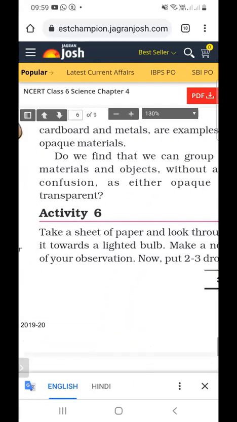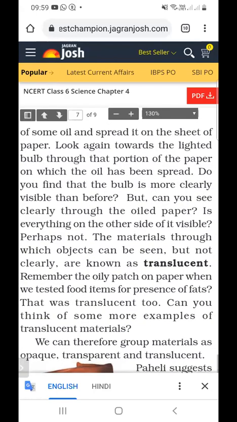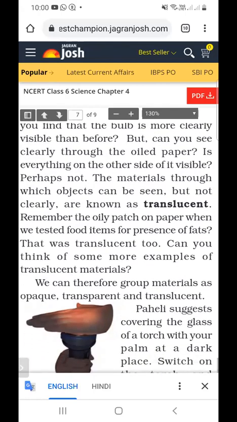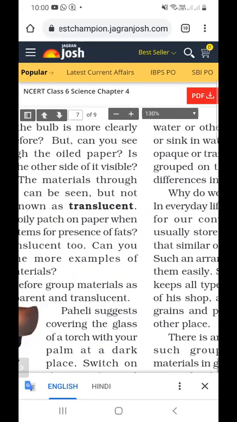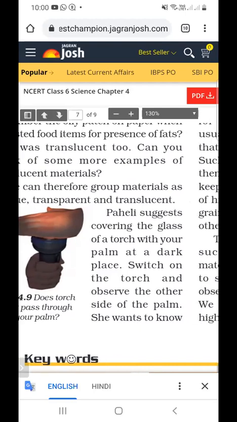Next is Activity 6. In Activity 6, we take a paper and look through it at a lighted candle, and then we spread some oil on the paper. Then some portion can be seen, and these types of materials are called translucent objects. In the next case, we take a torch and put our palm onto the torch, then we light the torch and see whether the light is transparent, opaque or translucent.